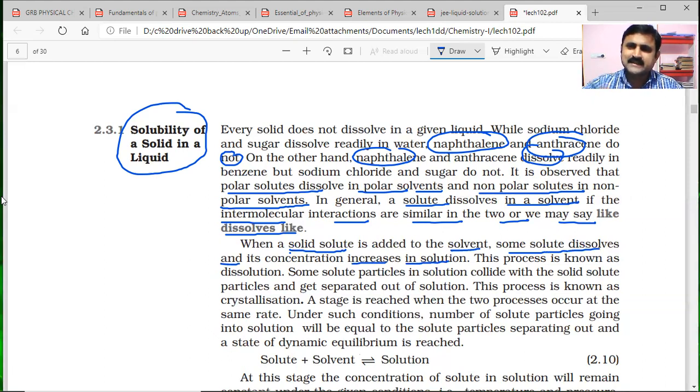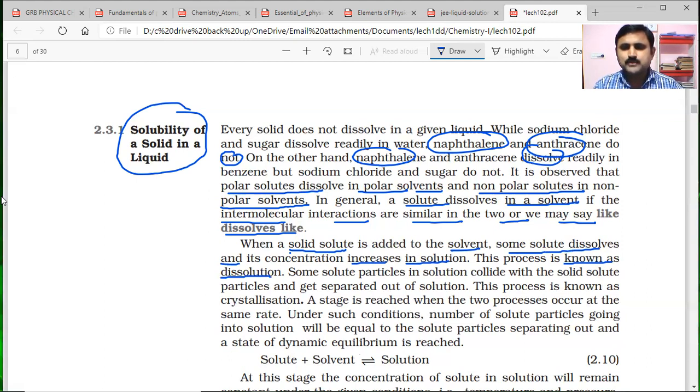Concentration means the amount of solute making the concentrated solution. That process of dissolving a solute in the solvent is called dissolution.